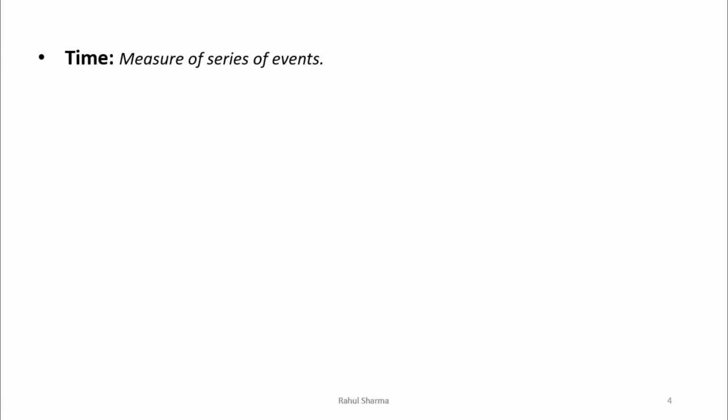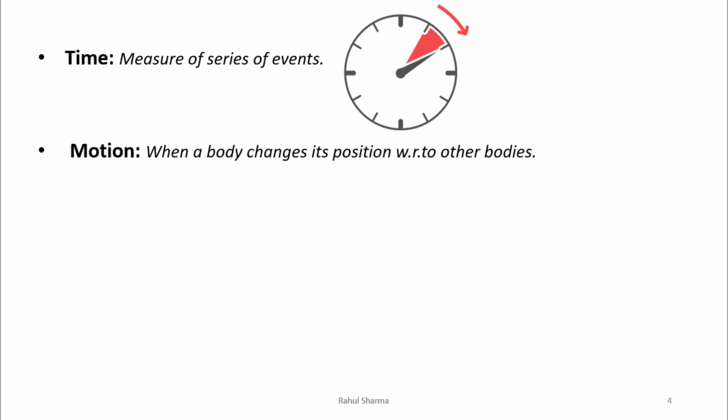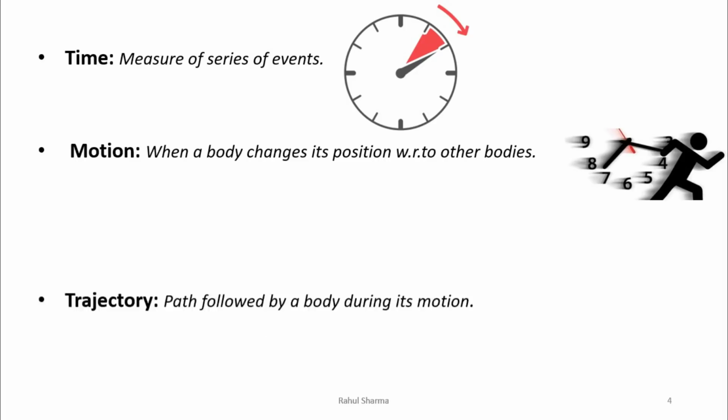Now the next term is time. Time is actually the measure of series of events. Whenever we have to measure a series of events, we measure with respect to time. Next is motion. When a body changes its position with respect to the other bodies, then it is said to be in motion, and it involves both space and time.